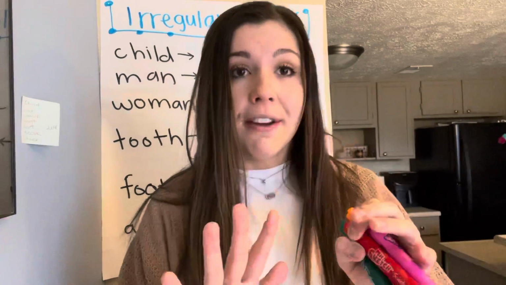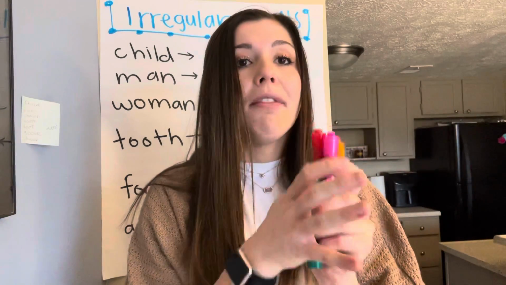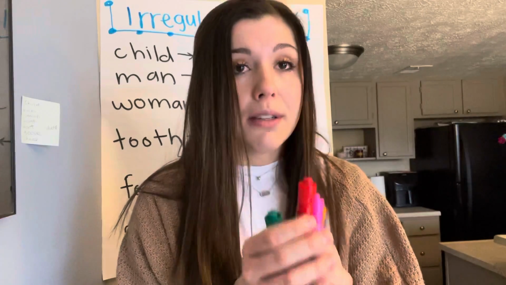So today what we're going to be talking about is nouns. But they're not just any kind of noun. They're different. So we know that nouns are people, places, and things. So we have some nouns, and we have words like the word marker. I have a marker in my hand. This is singular. That means there's only one. There's one single marker. But now I have markers in my hand. So now I have an S on the end.